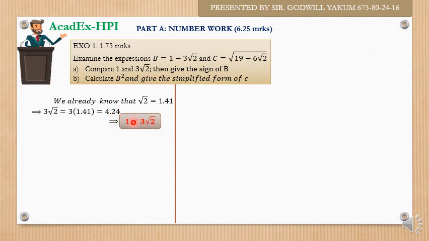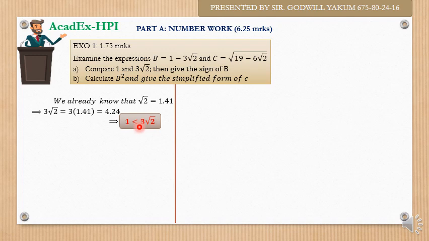So if you want to compare them, 3 root 2 is 4.24. You now see that 1 is going to be less than it. That's why you put the less than sign with the mouth facing 3 root 2, meaning that 3 root 2 is bigger than 1. So we have compared. That is what we're expected to do in the first part. Comparing means we should get to know which one is bigger and which one is smaller.